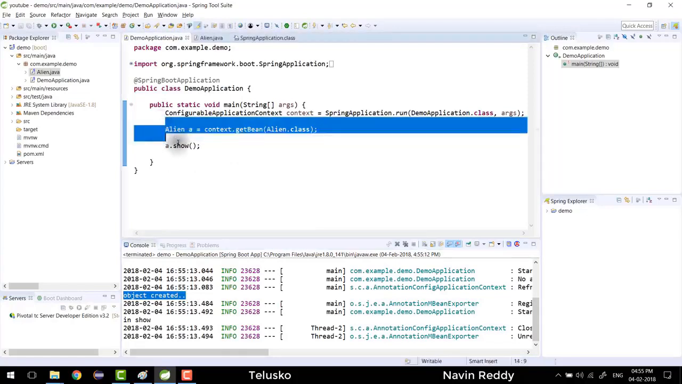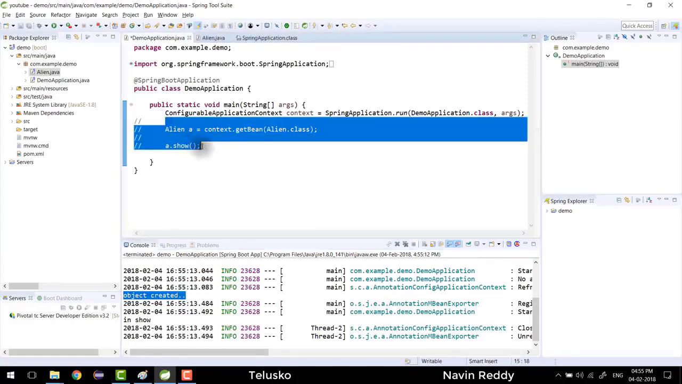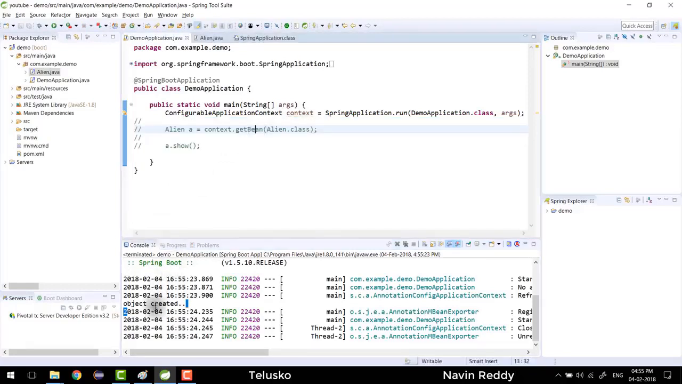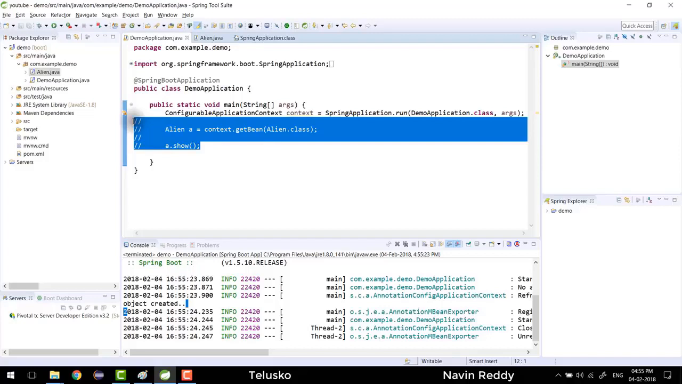What if I don't even try to fetch this? If I comment this section and let's run this now, you can see we got object created only once. Even if you're not saying get bean, you got object created because Spring Framework says, hey, even if you don't want the object, we will give it to you. Because by default, Spring Framework uses a concept of singleton design pattern, which means it will give you the object beforehand. You don't have to wait for the object creation. The moment you start the application, it will give you the object.